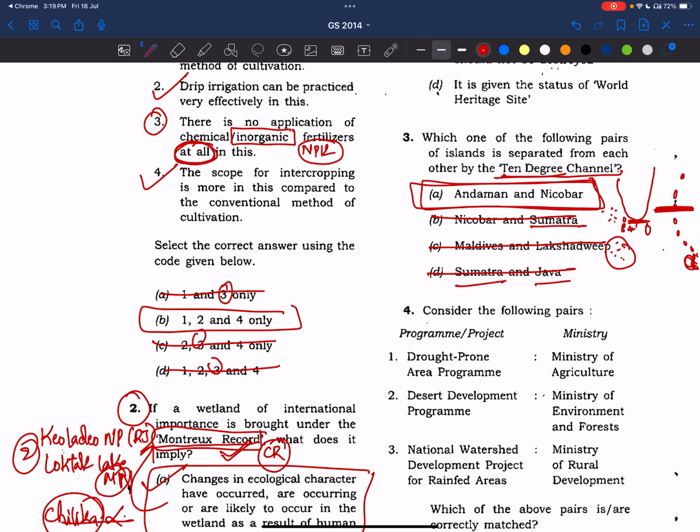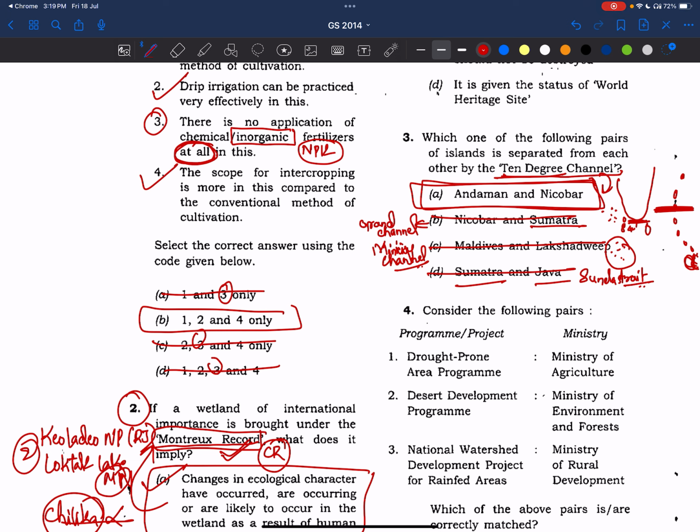And here between Nicobar and Sumatra, there is the Grand Channel. Please remember, there is the Grand Channel. Between Maldives and Lakshadweep, it is the Minicoy Channel. You know, Minicoy is the largest island of Lakshadweep, Minicoy Channel. Between Sumatra and Java, it is the Sunda Strait. Please remember, this is the 10 degree channel.